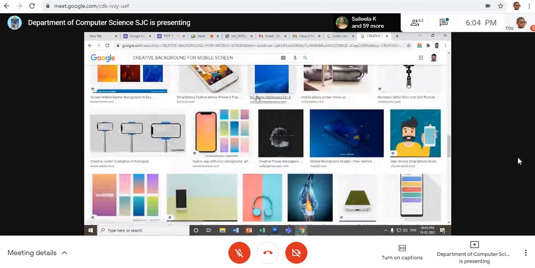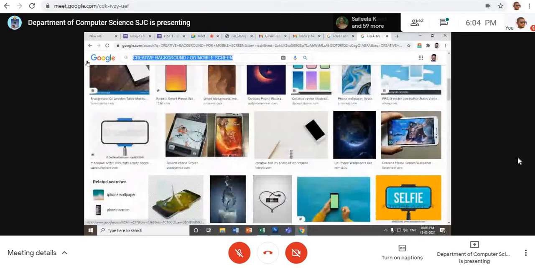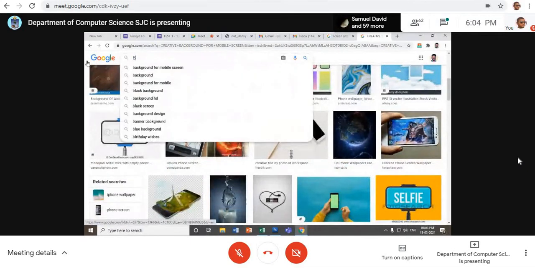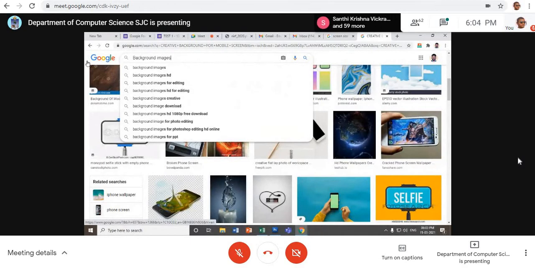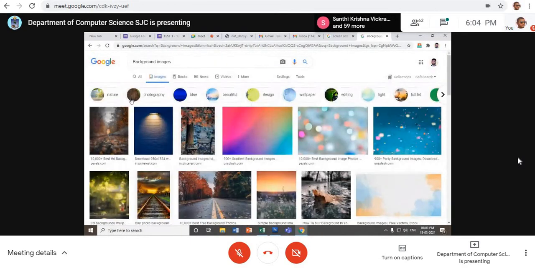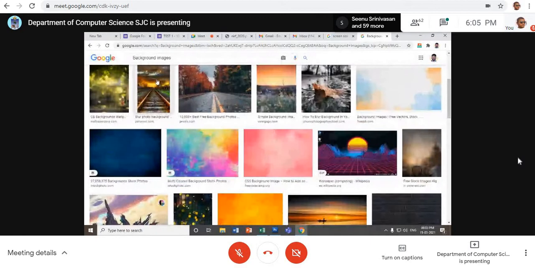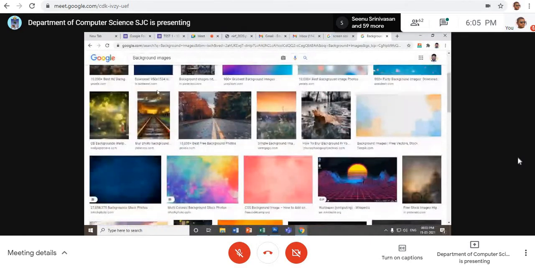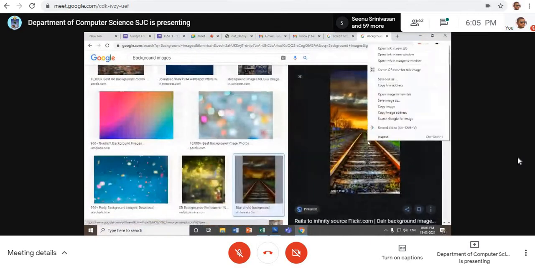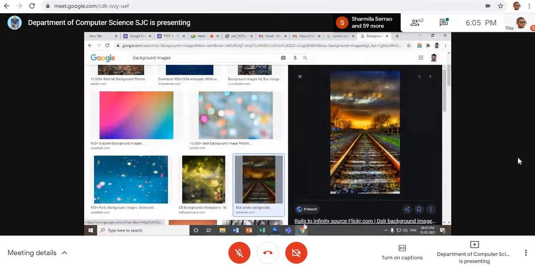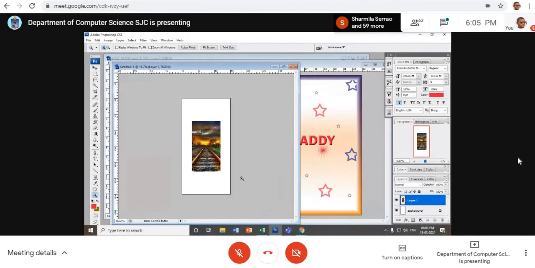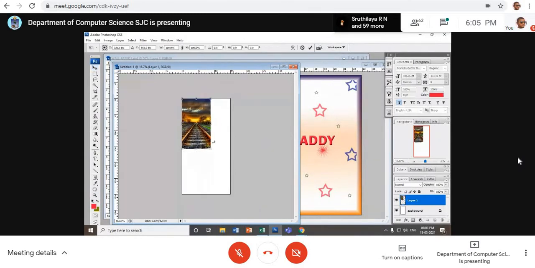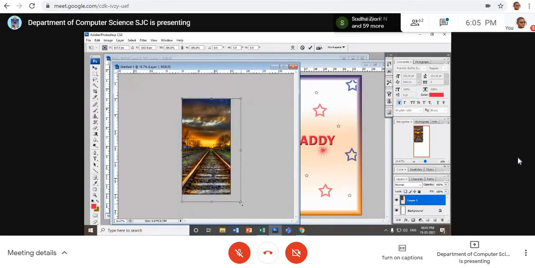You can check with any designs. Otherwise, go for background. Just go for background images. See, so many images come. Shall I choose this one? I would like to choose this one. Right click, copy, and paste it here. The size is almost fitting, so choose a size which is more fitting.